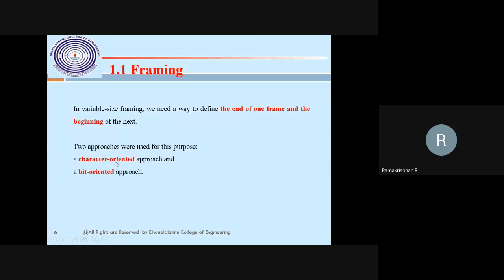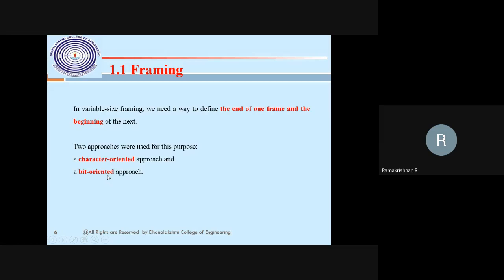The naming itself says it: character oriented is nothing but characters, and bit oriented is nothing but zeros and ones. Whether the frame you send is "hello how are you" as characters, or the bits of "hello how are you" as zeros and ones. So I want to decide whether my framing should be character oriented or bit oriented.